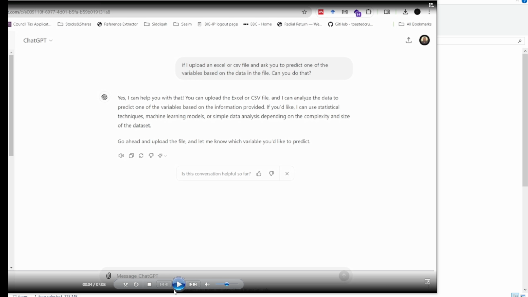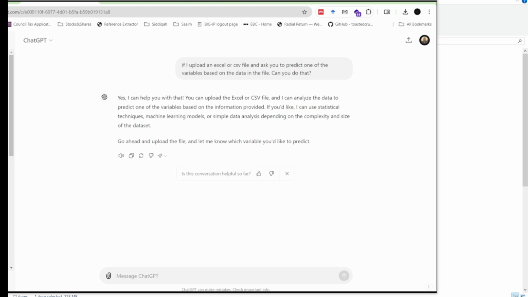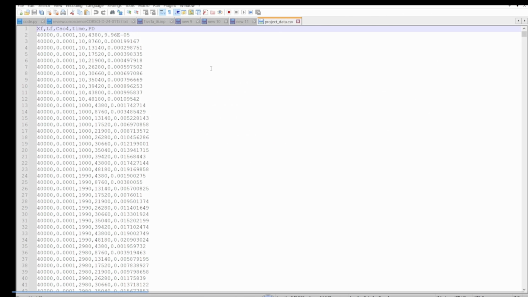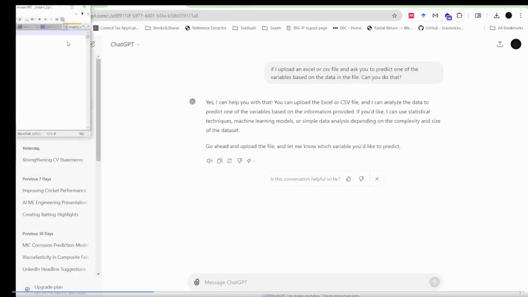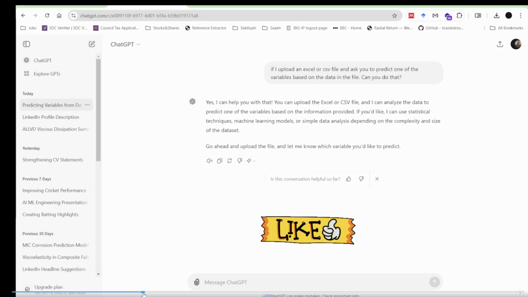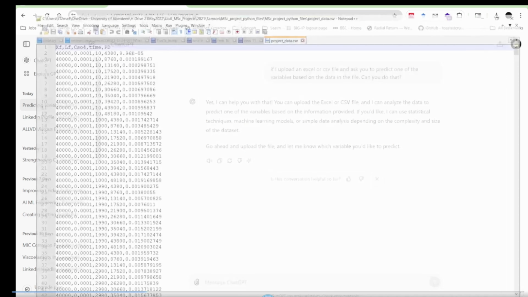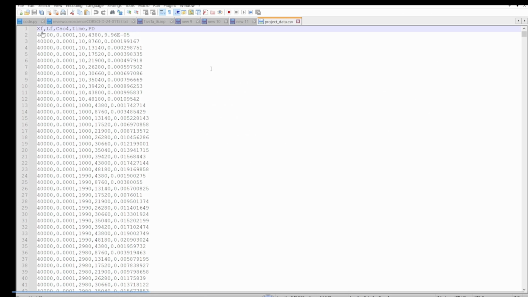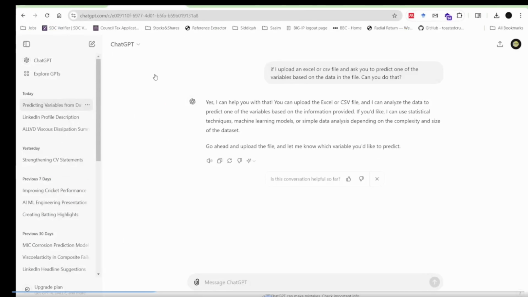So first thing I will do, I will try to upload the file. So let me bring the file first. So as you can see, this is the file. It's one of the files from the inspection data, which is a function of the location, sulfur reducing bacteria concentrations, time, and also the pitting depth.